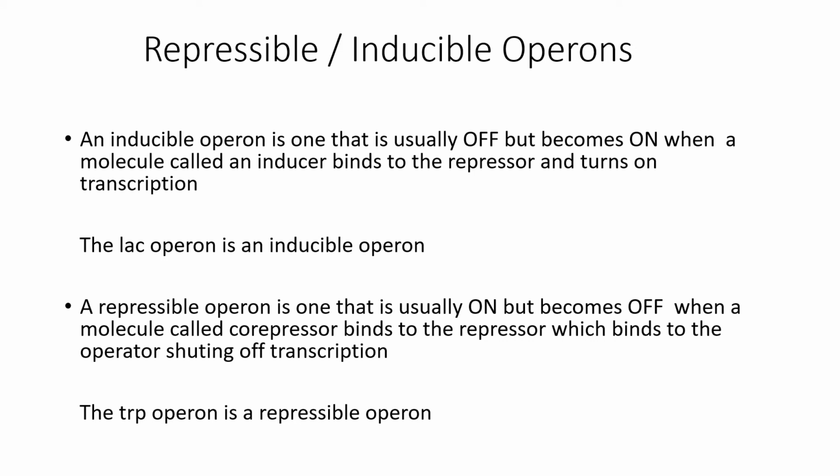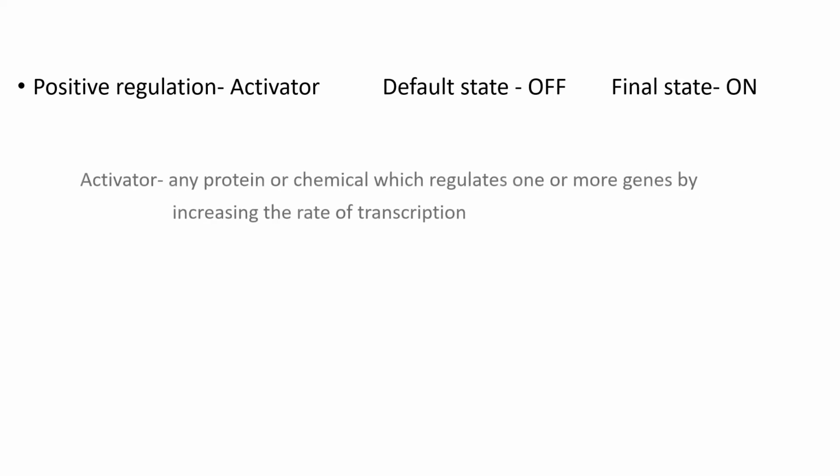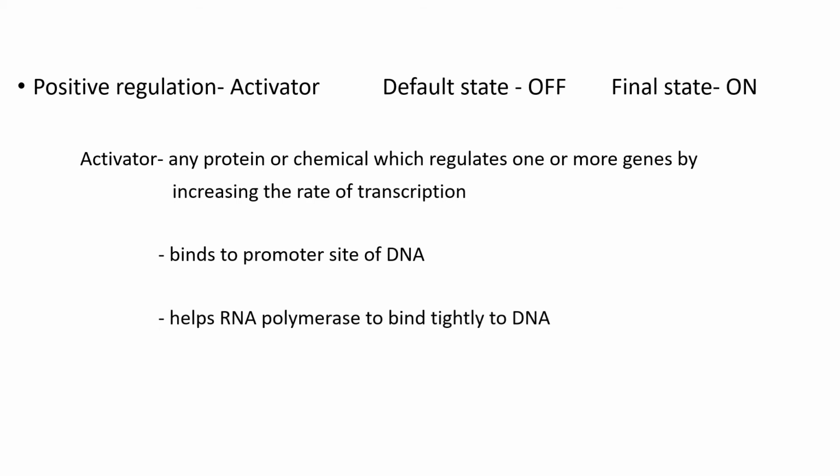The trp operon is a repressible operon. In a positively regulated gene, an activator is present, and the final state of the gene is the on condition. An activator is any protein or chemical which increases the rate of transcription. This activator binds to the DNA at a site called the promoter. It helps RNA polymerase to bind tightly to the DNA. This RNA polymerase also binds to the promoter.